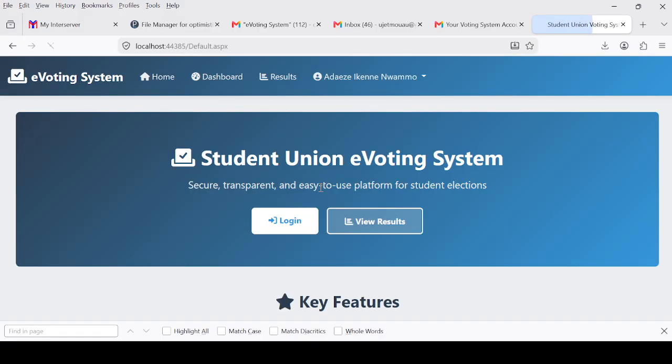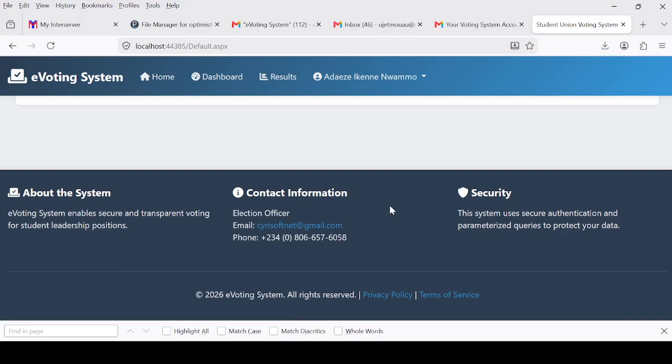If you have any problem, just go to this page down. You will see my email. Send me an email or give me a phone call. Don't call me to rig elections for you because we don't do that.